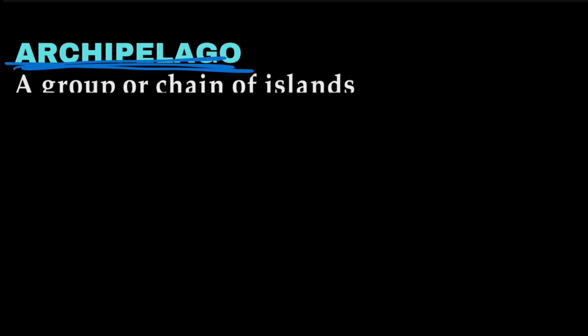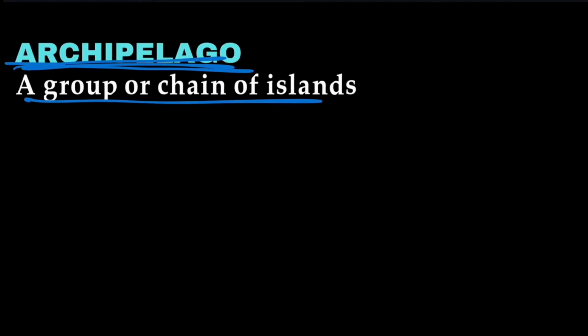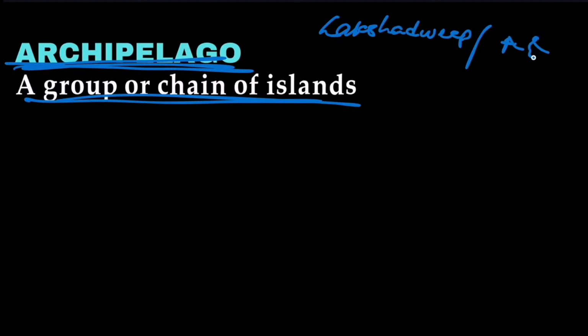The next word is archipelago. The next word on the screen is archipelago, and it means a group or chain of islands. A group or chain of islands is called an archipelago. Examples are Lakshadweep, Andaman and Nicobar. All these are a group of islands. So Lakshadweep and Andaman and Nicobar are archipelagos, which means they are groups of islands.